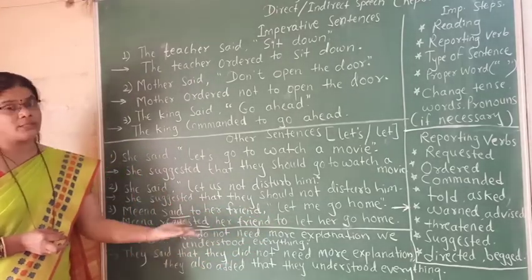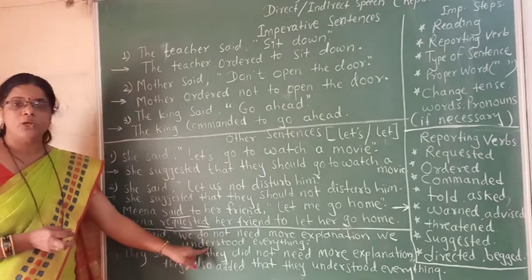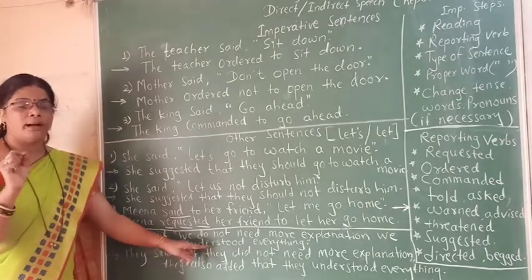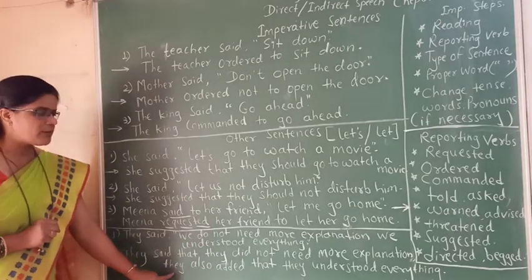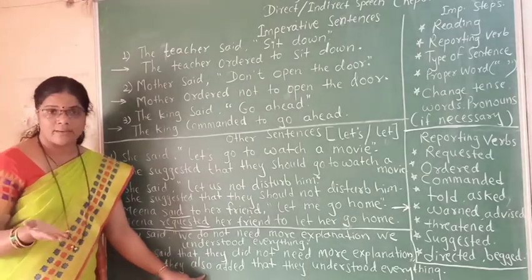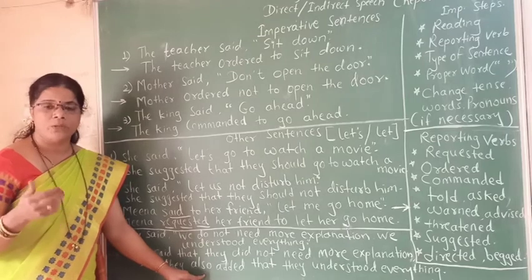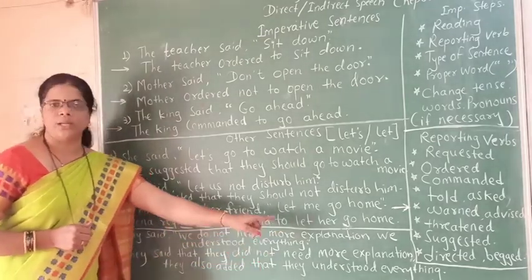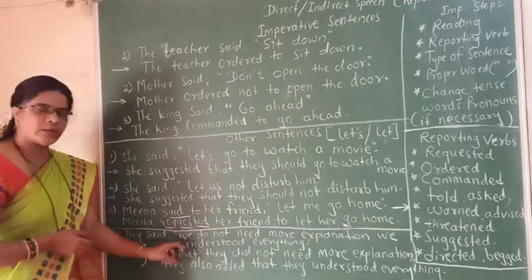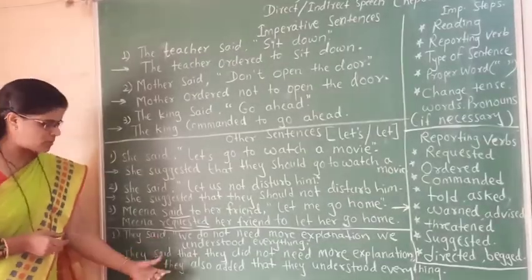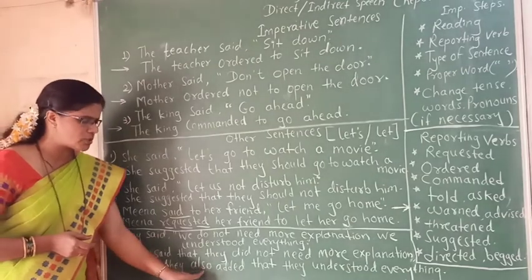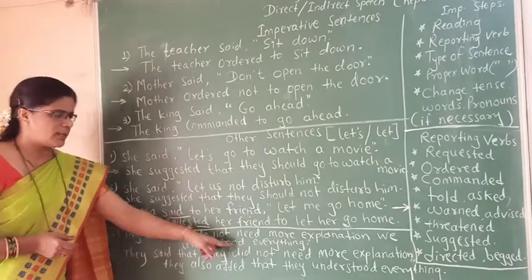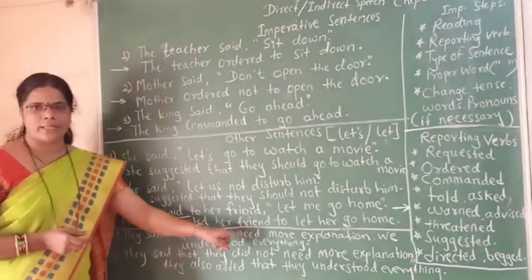And next, another sentence is there in this sentence. So for that sentence we have to add some words over there. And what are those words? That is, they also added that. It means they said something more. So they also added that they understood everything. In this way you have to join such two sentences by using this expression, that is, they also added that. And then you have to write the next sentence.